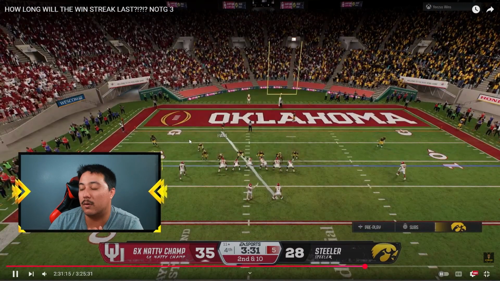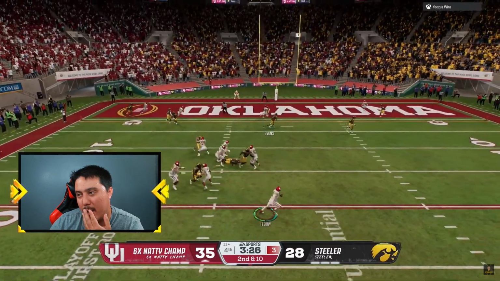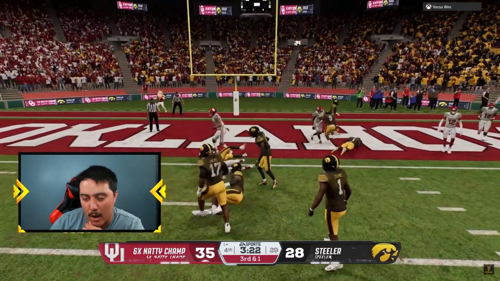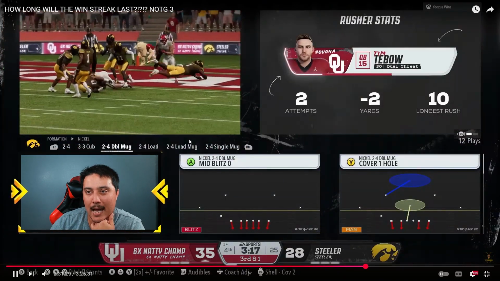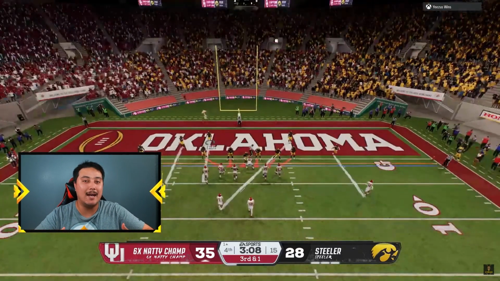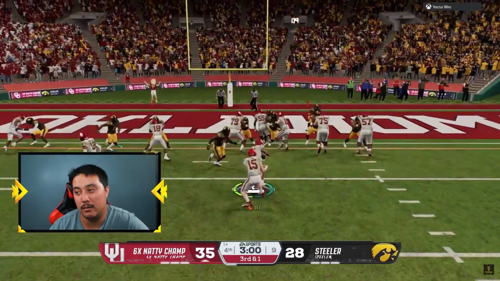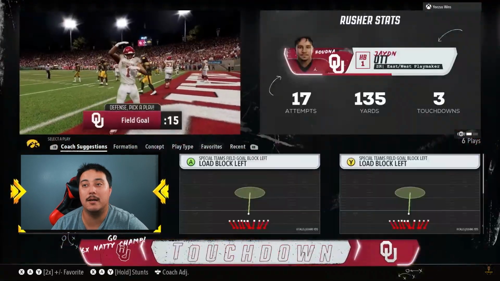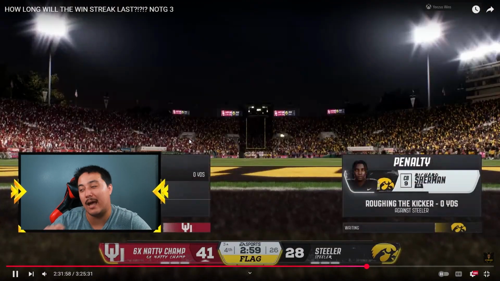No gain there. Once again, running double mug mid blitz. This time we're sending 4. We're putting the linebackers in coverage. Good defense. He runs out with good old Timothy Tebow. Gains 9 yards there. One weakness about this defense when you run it is you don't really have very good contain at all, because your defensive ends are going to the inside, and that pretty much screws your chances of containing. Right here, yep, that's that damn jet run that I just do not seem to know how to stop at all. 17 for 135 yards in this game from Jaden Ott.